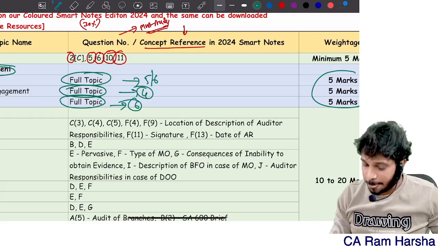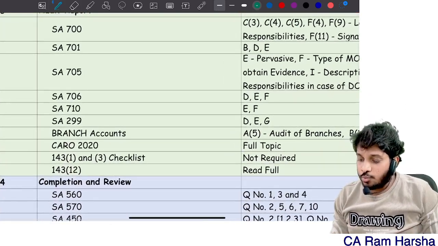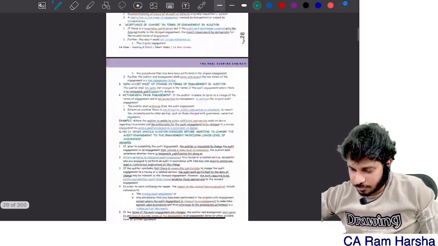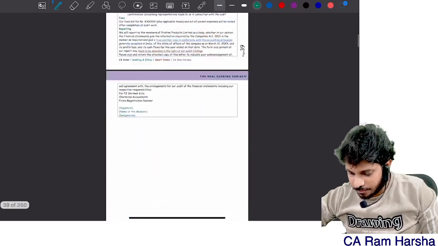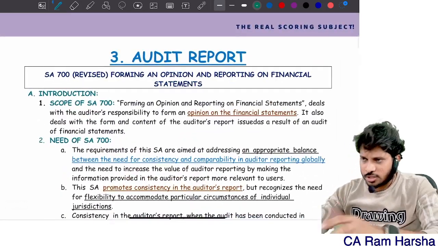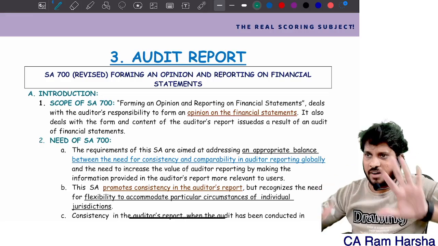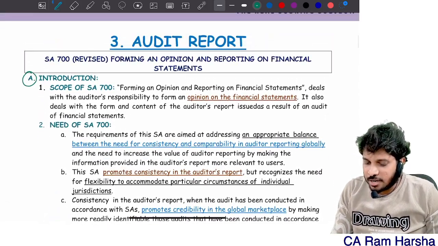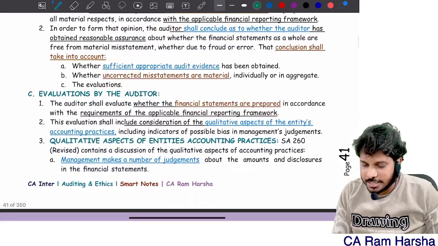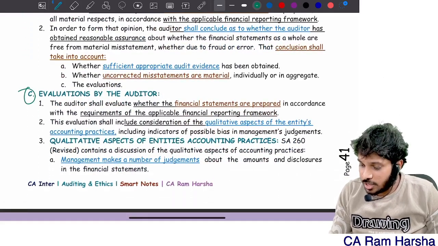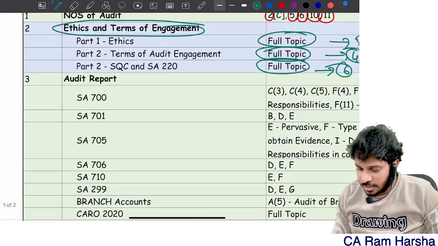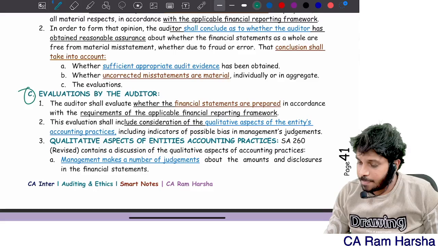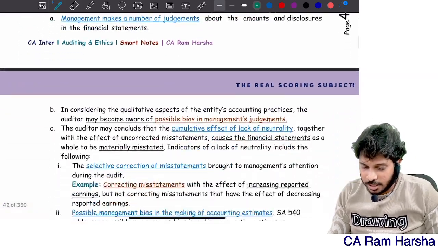Able to understand. Then audit report, you open 700. Just one or two more examples I'll give you and then we'll wind up this. If you open 700, you see in the 700 standard we classified it as A, B, C, like that, correct? So here in 700, C3 you should study, C4, C5, which means C is there, right?